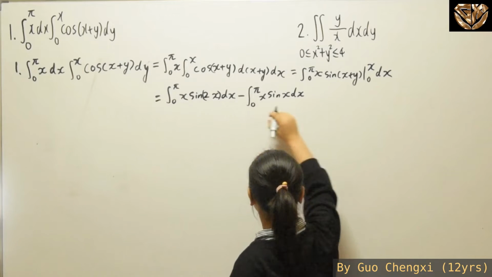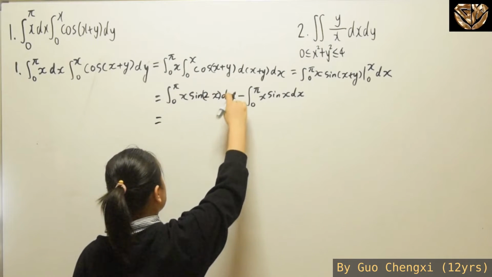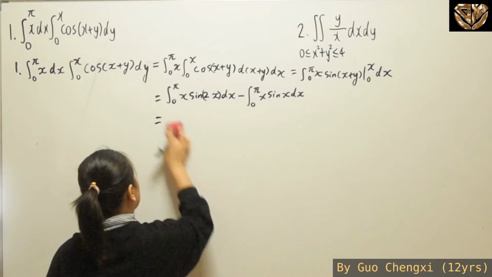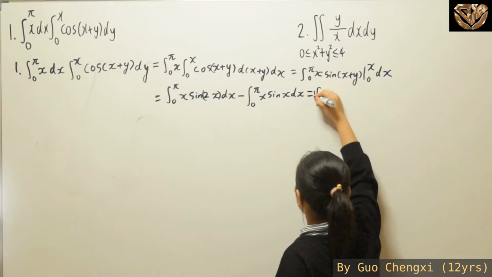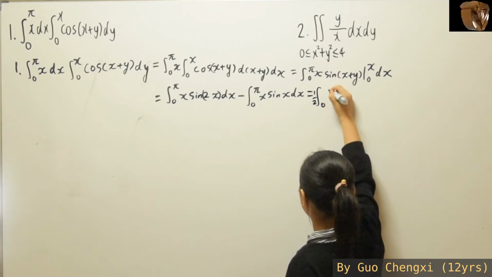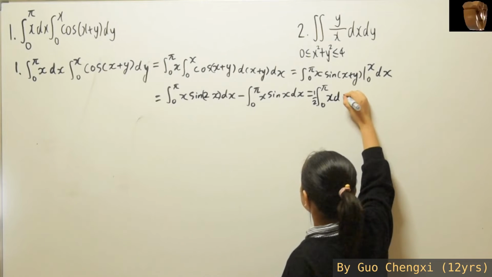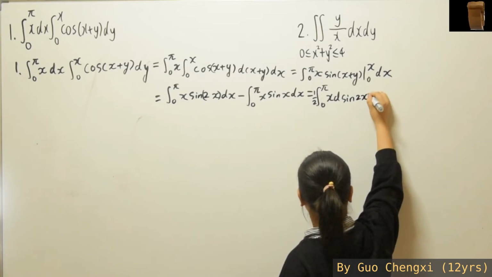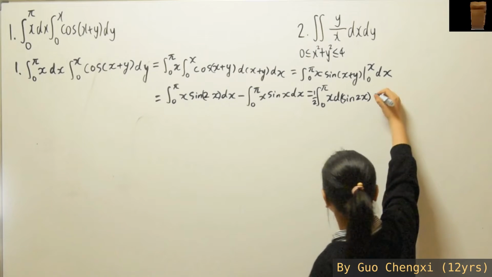Well, before you do the integral by parts, these two parts need to be equal, for we are going to put this inside, which are going to end up with a half in the front, and then x d sine 2x. And here you're going to minus.